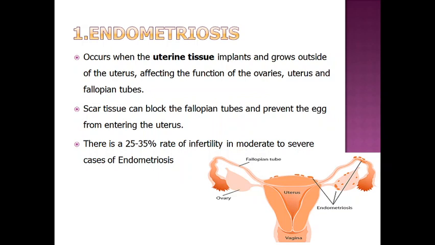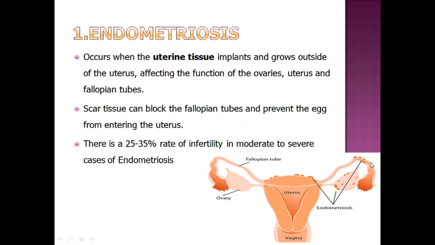endometriosis. What is it? It occurs when the uterine tissues, which should be seen inside the wall of the uterus, by mistake get implanted in other areas other than the uterine wall, like outside the uterus, within the ovary, or outside the fallopian tube.